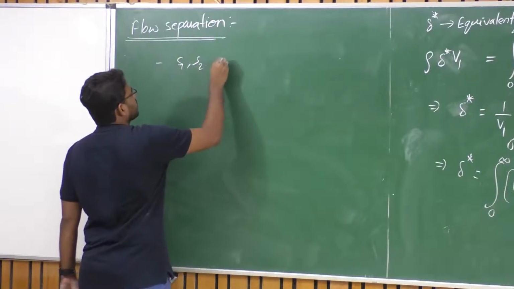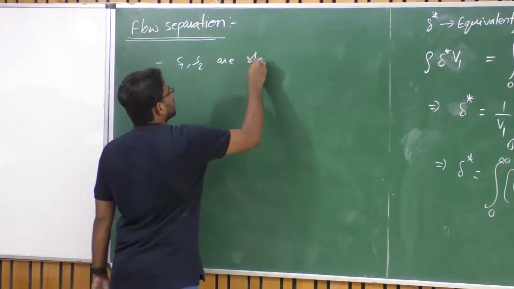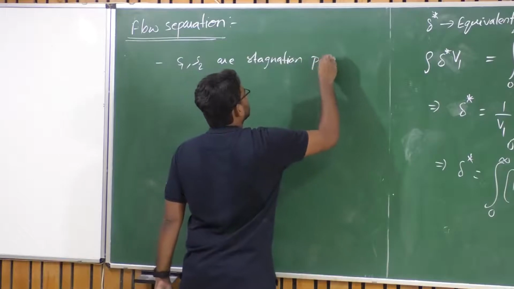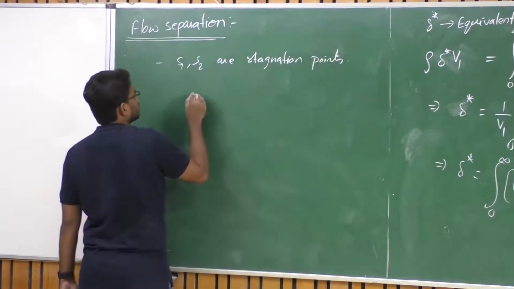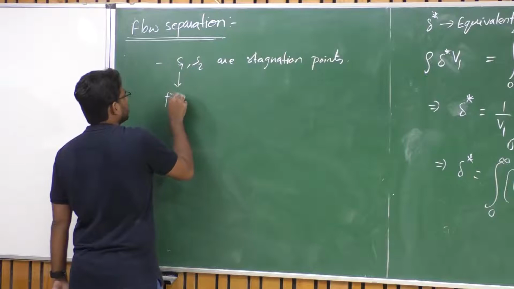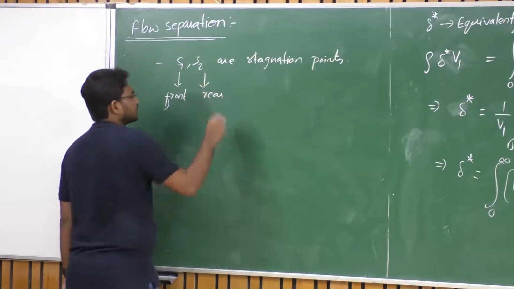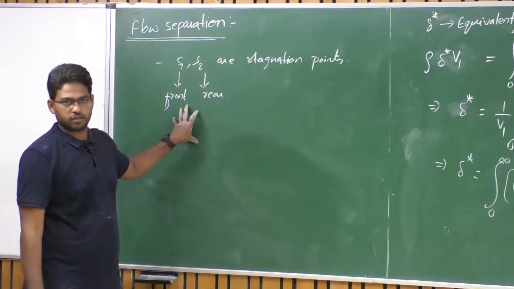S1 and S2 are stagnation points, which are on the front and on the rear side of the object, isn't it?